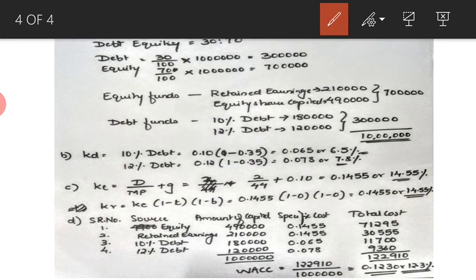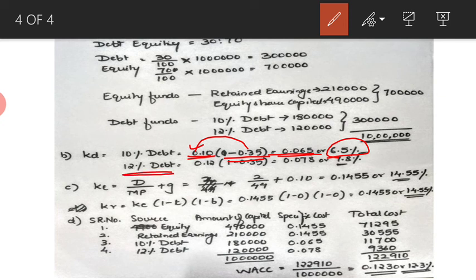So in this simple formula, R is 10%. Now we have to calculate cost of debt for two, that is 10% debt and 12% debt separately. We cannot combine them. So for 10% debt, the rate of interest is 10%, so 0.10 into 1 minus 0.35, because the tax rate given to us is 35%. So 1 minus 0.35 is 0.65, and 0.65 into 0.10 is 0.065 or 6.5%.